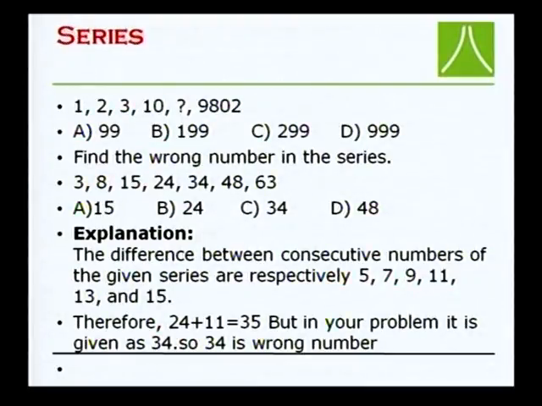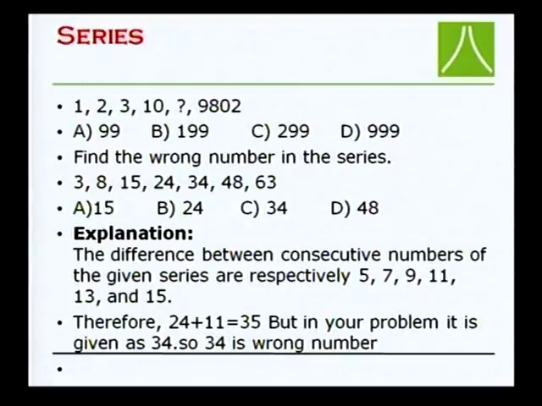Here I am not giving any kind of explanation; you have to identify those things. So try it and try to get the answer. Now I am going to the next question: 3, 8, 15, 24, 34, 48, 63. Which is the wrong number in this series?